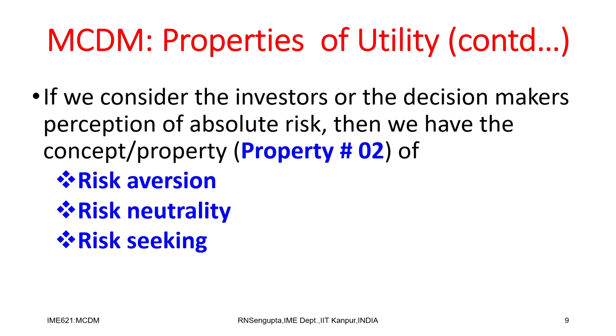The second property is that we will consider the investor's or decision maker's perception of risk, and based on this concept of risk from property 2, any decision maker or investor can be classified into one of three categories. The first is that people are risk averse. I am putting one tick mark there.